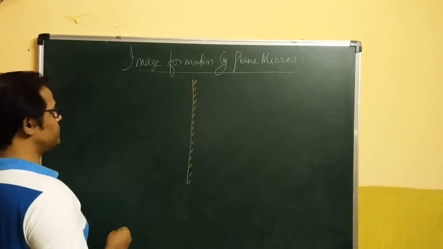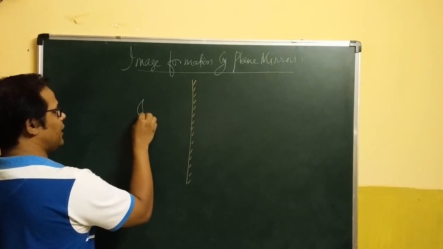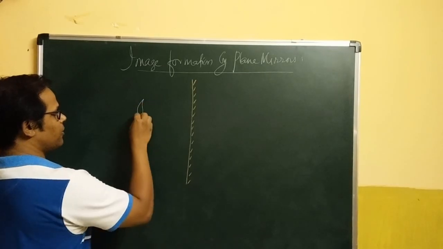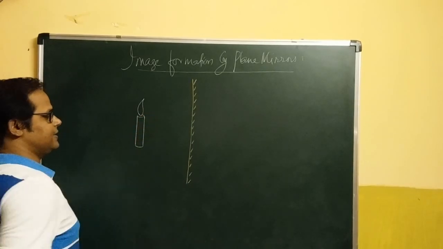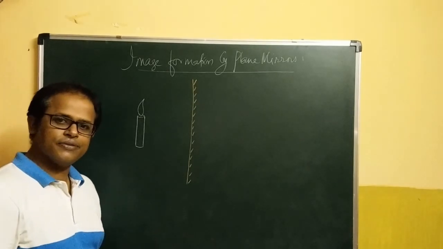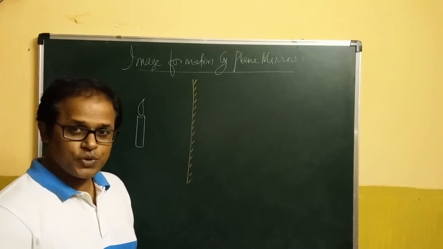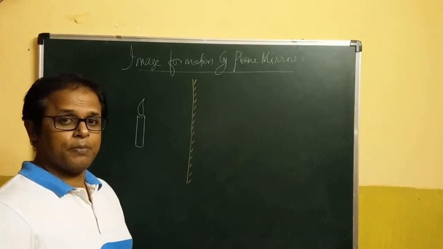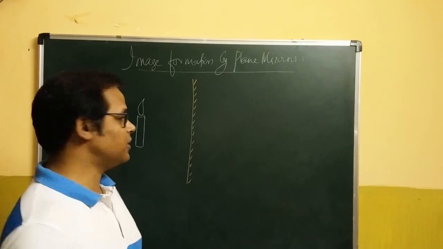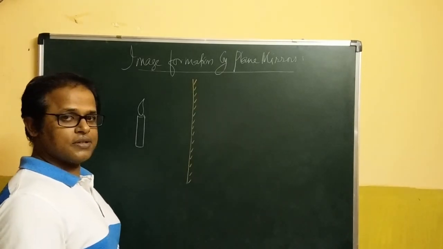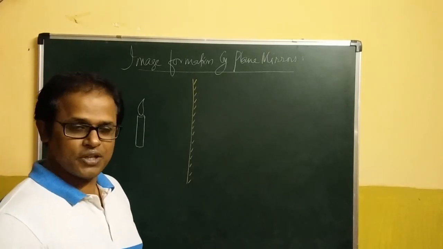Let us choose the object in this case as a candle flame, which can also be called a luminous source of light. Luminous source refers to a body which can produce its own light. Bodies which cannot produce their own light but depend upon other sources to be seen are called non-luminous sources. Planets are non-luminous, the moon is non-luminous, whereas the sun and the stars are luminous bodies.